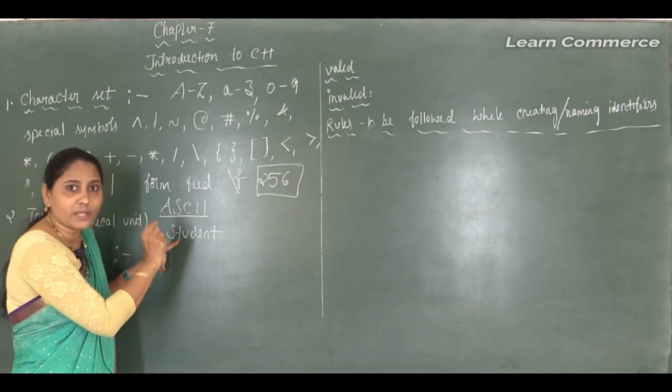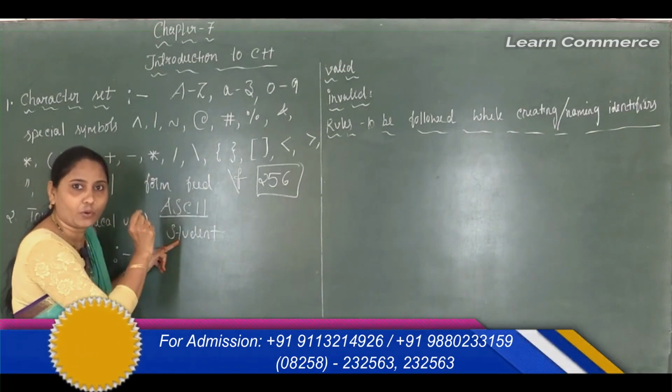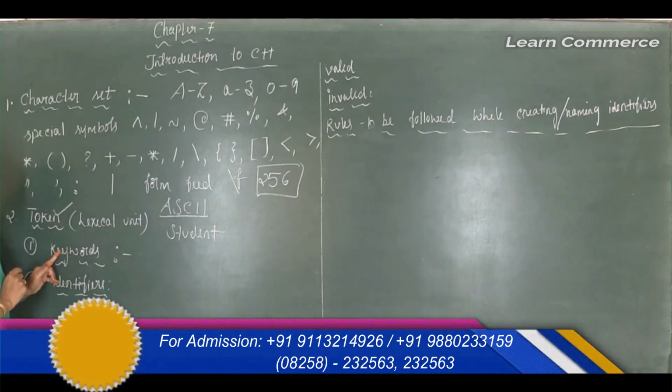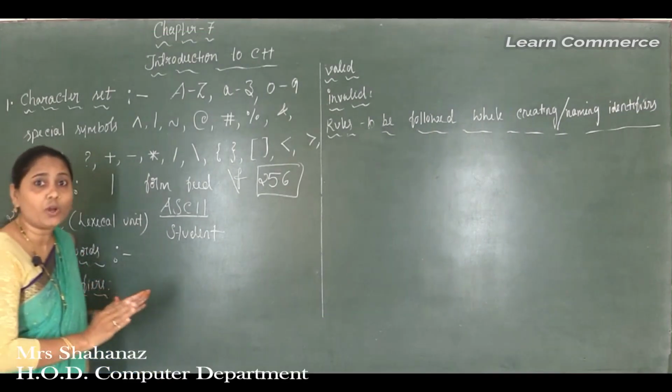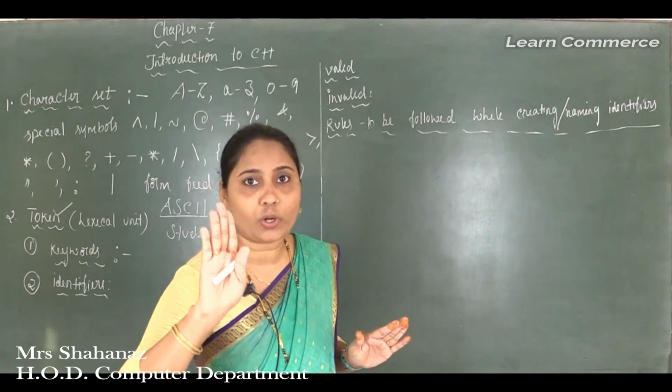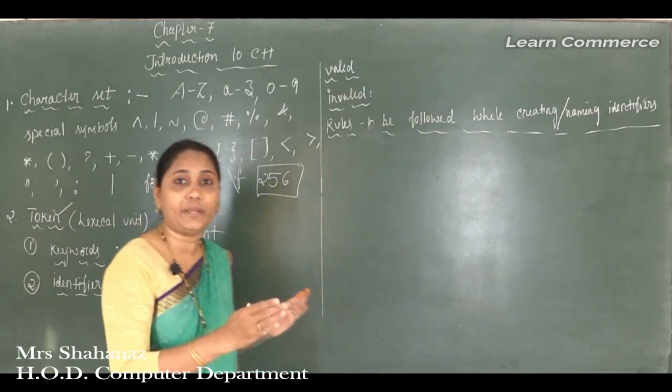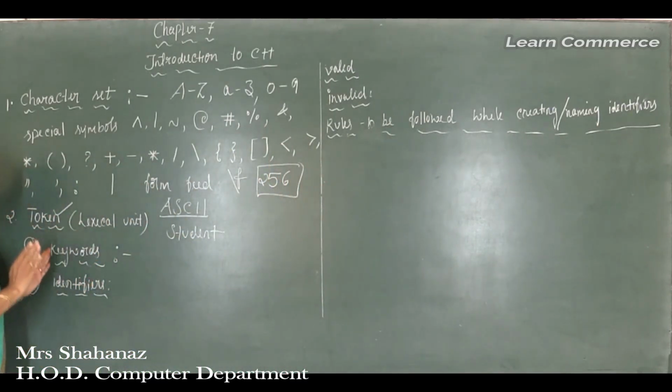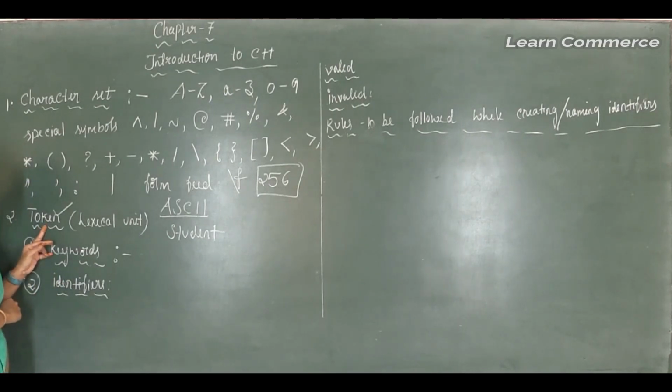It is the smallest individual unit in a program here. And we know that C++ totally has 6 tokens, but in your textbook they added only 5 tokens. The last token name we will get in our upcoming chapters. Clear this point? But here I want to tell the names of all 6 tokens. So totally there are 6 tokens.